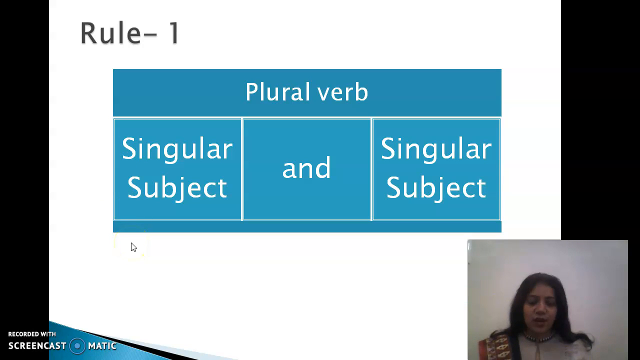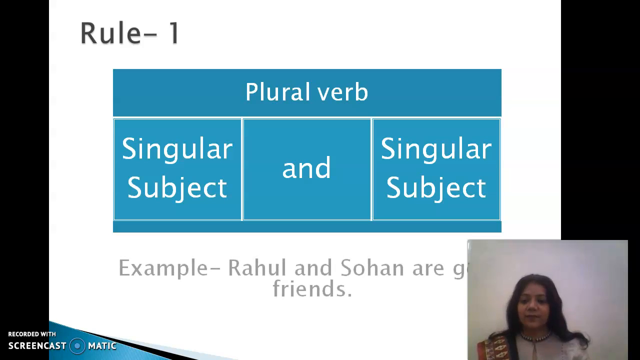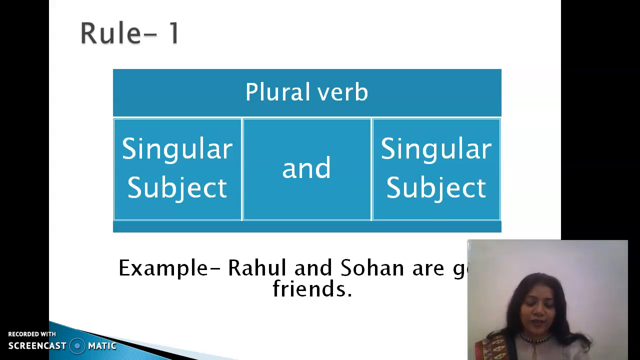It is comprised of several rules, and let's begin with rule number 1, which says if there are two singular subjects and they are joined by the connector and, in that case they carry a plural verb. For example, Rahul and Sohan are good friends. Right from childhood, we have been using such sentences, but there is an exception also. So let's see what the exception is.